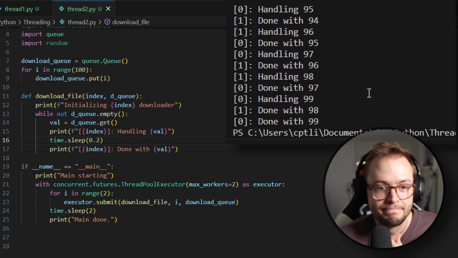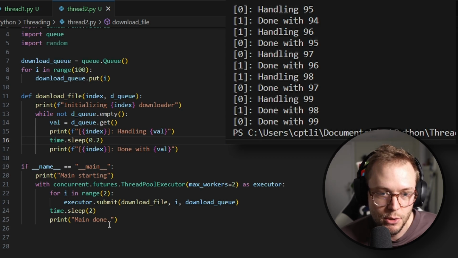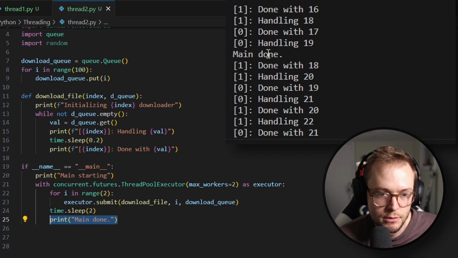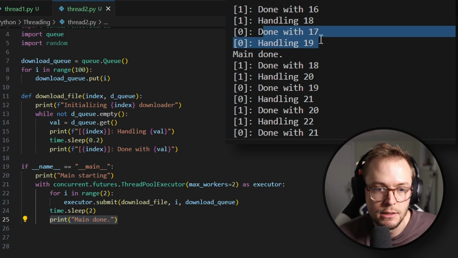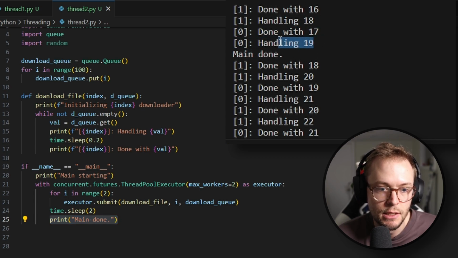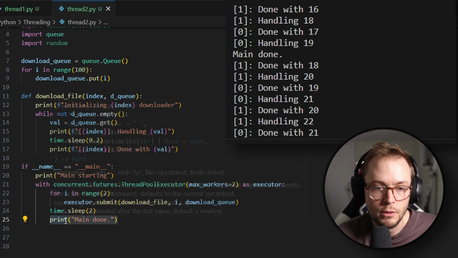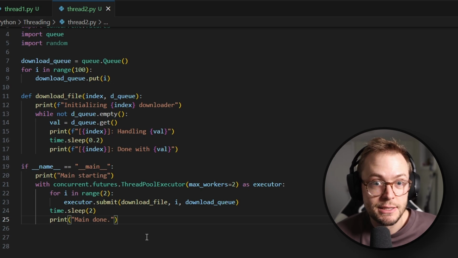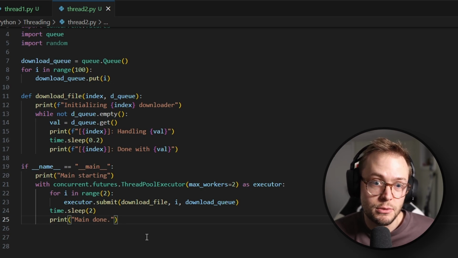All done. Pretty cool. But you'll also notice that main done is way up here, right? It finished 17, 18, 19 before we even got to main done. So pretty neat. That's threading. I know it might be a little bit confusing, but it's super, super powerful if you're able to learn how it works.